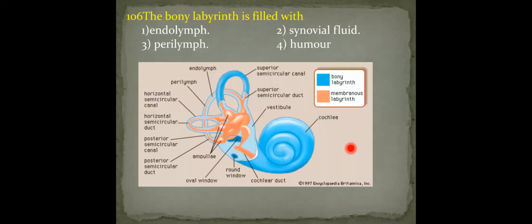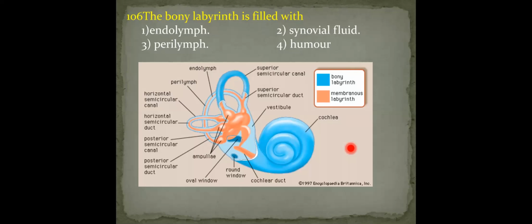The internal ear is also called the labyrinth. It is divided into two parts: bony labyrinth and membranous labyrinth. Bony labyrinth is filled with perilymph, whereas membranous labyrinth is filled with endolymph. Once again, I repeat: the internal ear is called the labyrinth, divided into bony labyrinth and membranous labyrinth. So here they are asking the bony labyrinth is filled with